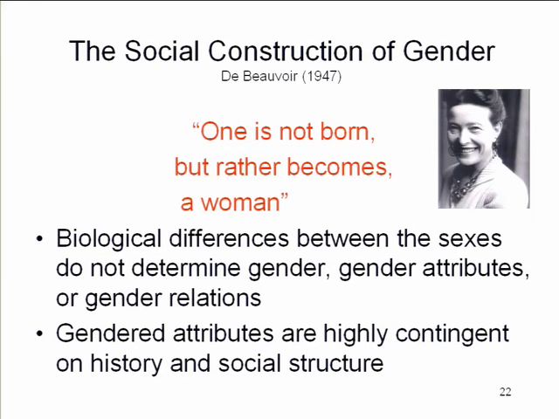And she argued, as others have argued since her, that gendered attributes, masculinity, femininity, gender identity, sexual orientation, all that stuff is basically highly contingent on history and social structure. If you were born at a different time, you'd be a different kind of man or a different kind of woman. If you were born in a different culture, you'd be a different kind of man or a different kind of woman. All of this is historically and culturally contingent. Okay, so that's just one example of this.